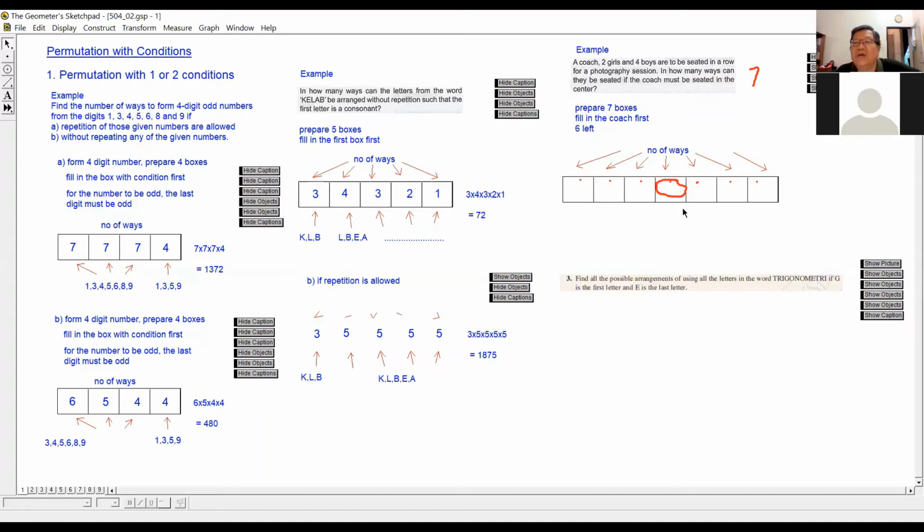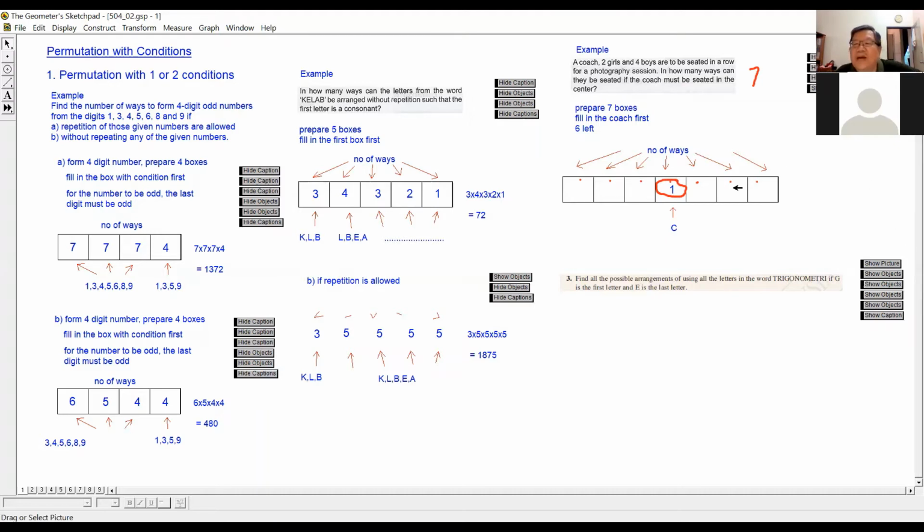How many ways can you fill up the coach seat? How many coaches are there? Only 1. So how many ways of filling up this box? Only 1 way, correct, because there's only 1 coach and the coach has to be seated here.